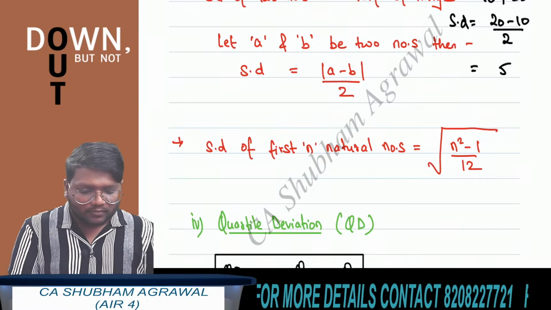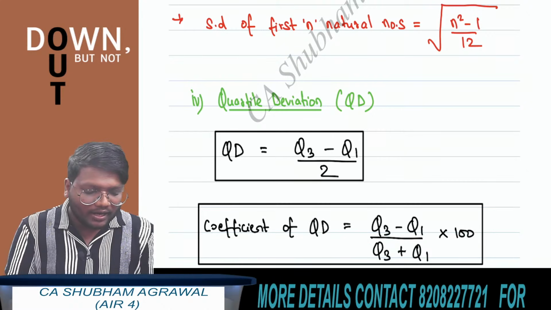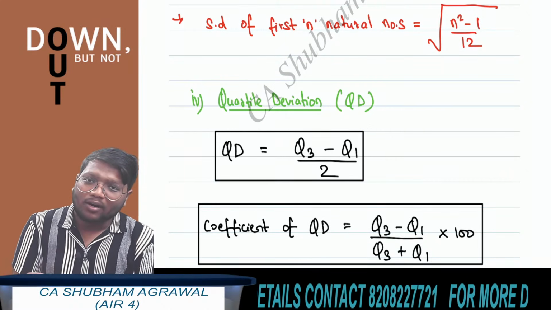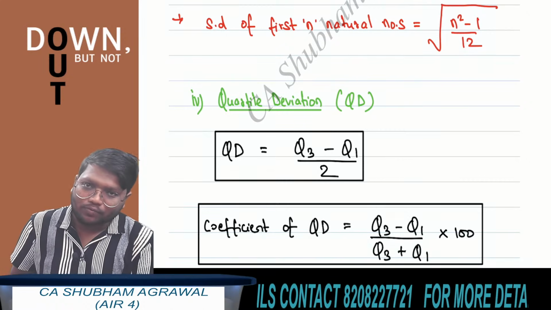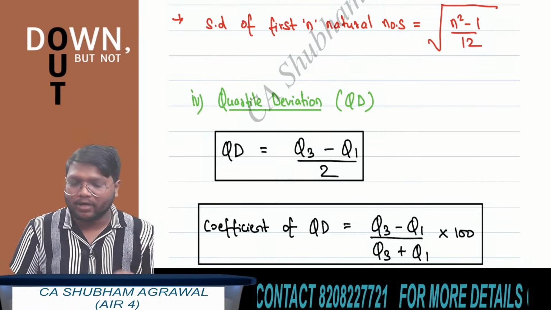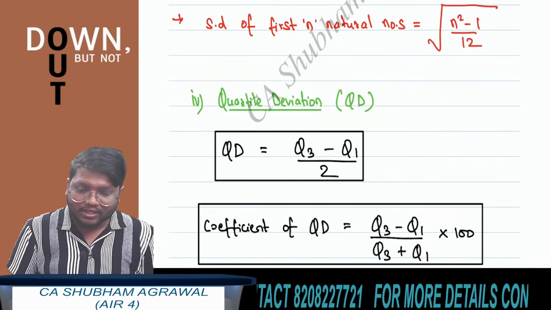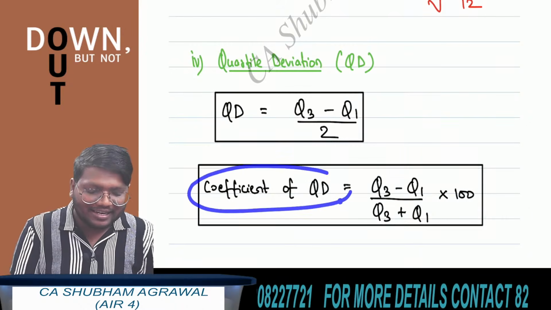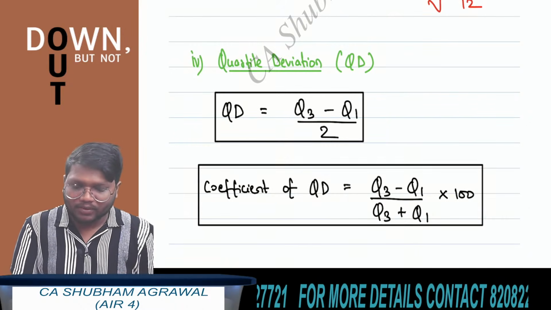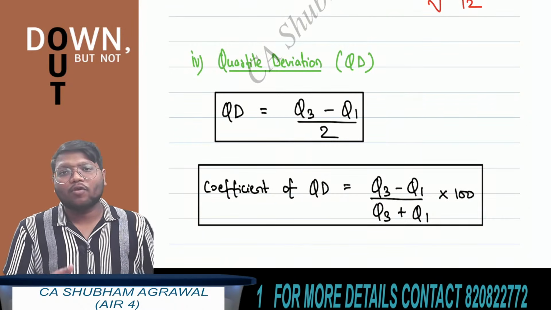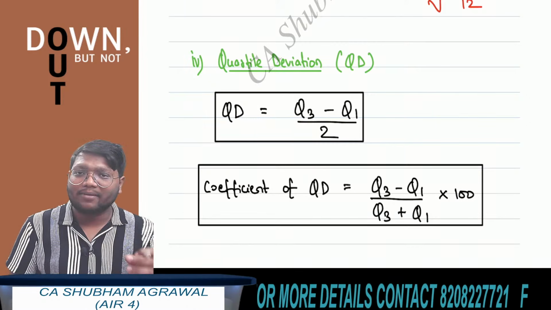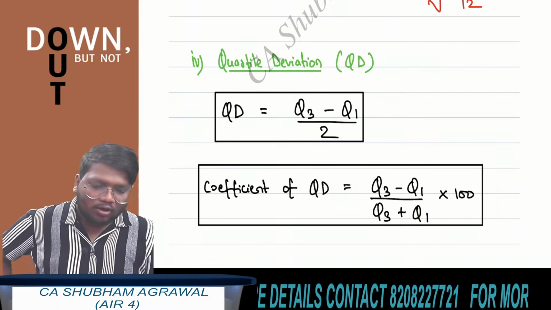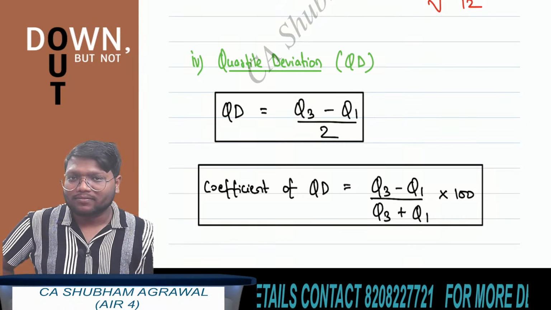What is the formula of quartile deviation? Third quartile minus first quartile divided by 2. Okay, Q3 minus Q1 divided by 2. This is the formula to find quartile deviation. The coefficient of quartile deviation is the relative measure of quartile deviation. The formula is Q3 minus Q1 divided by Q3 plus Q1 multiplied by 100. Understood? Okay. Already you know how to find Q3, Q1.